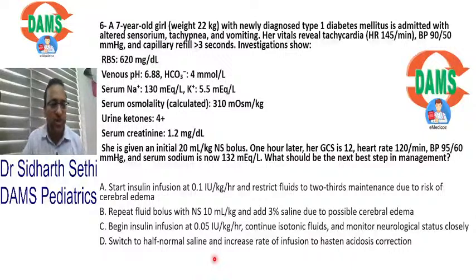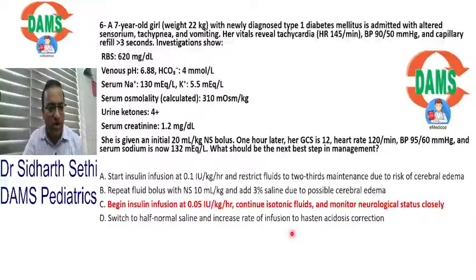Her sodium is 132. See, sodium is 132. So if sodium is 132, it is on the lower side. I will give insulin infusion 0.05 to 0.1. But please, do not restrict fluids.